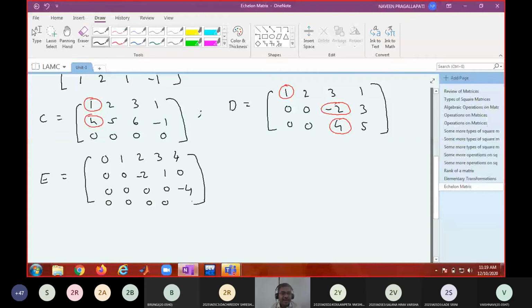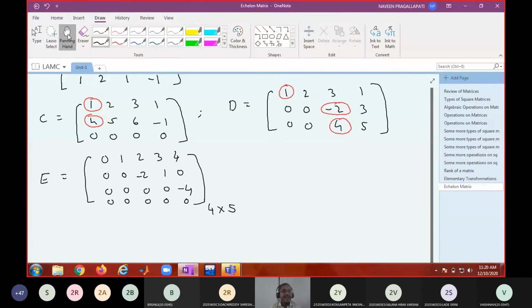What is the order of this matrix? This is a 3 by 5 matrix. Okay, fine. I can include the last row also, so it is a 4 by 5 matrix. Now is it an echelon matrix or not?